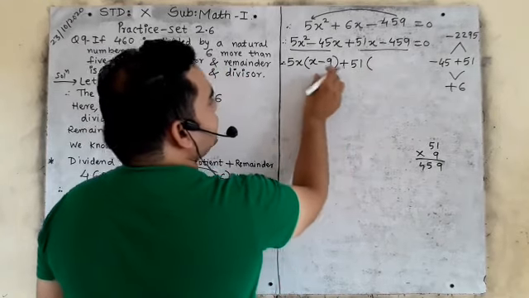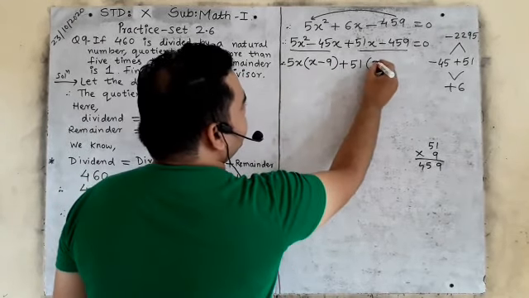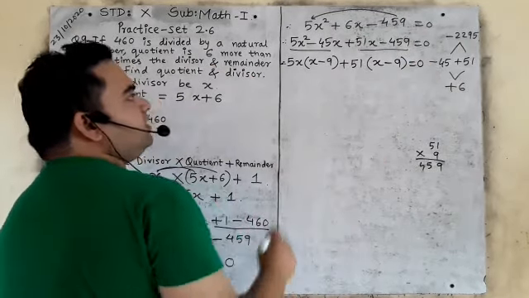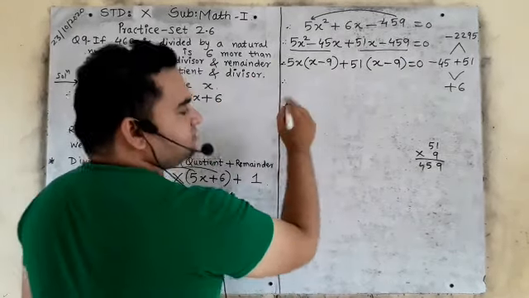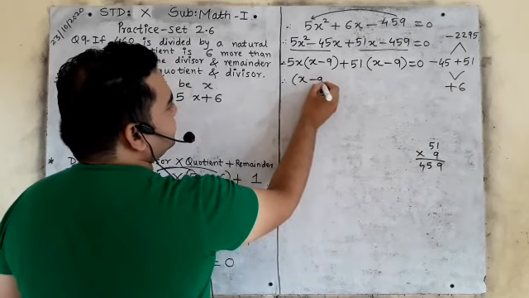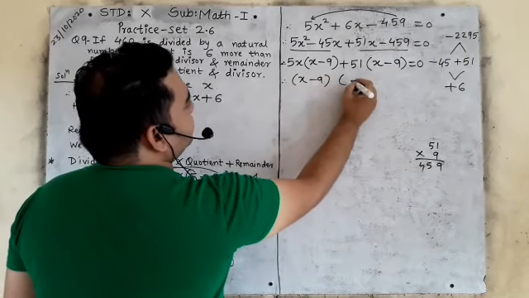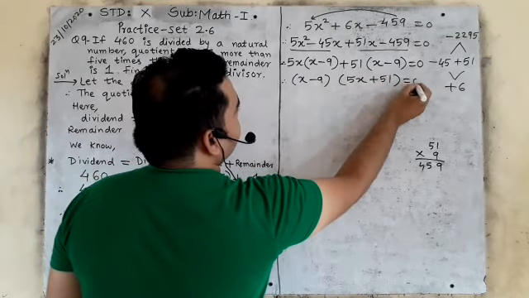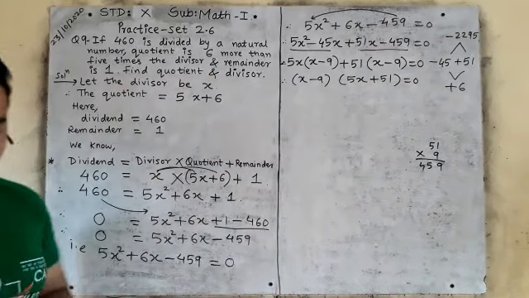So what is your first bracket? That is only your second bracket always. Yes. Now which bracket comes twice? x minus 9, and which is outside? 5x plus 51 is equals to 0. Right? Now we will solve further.